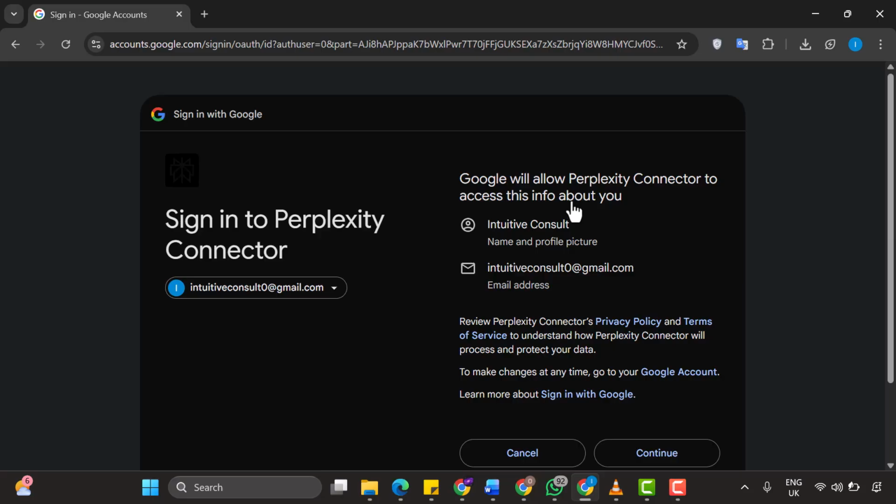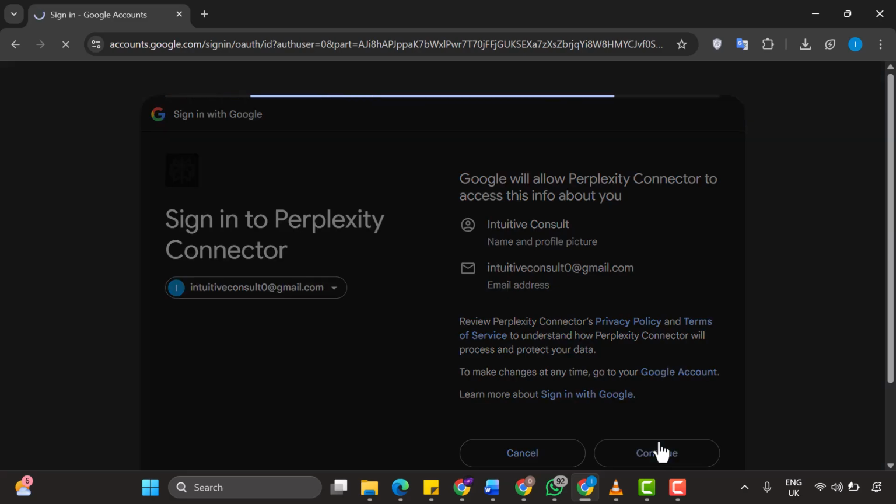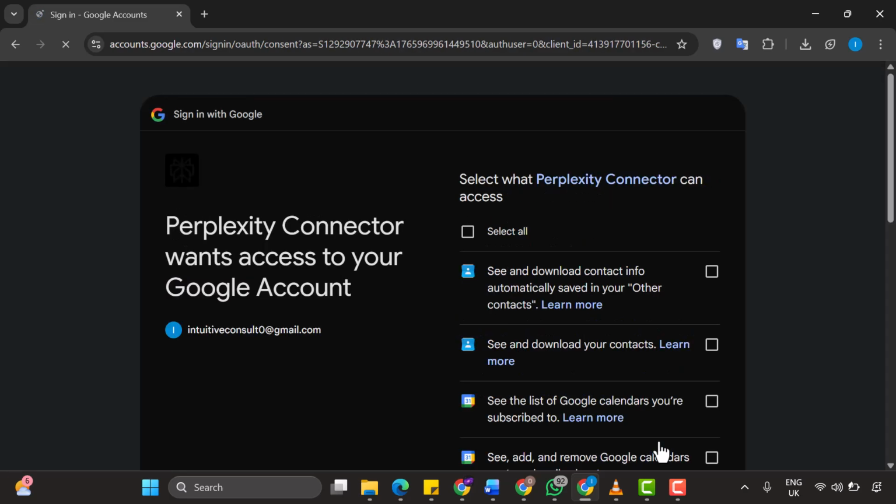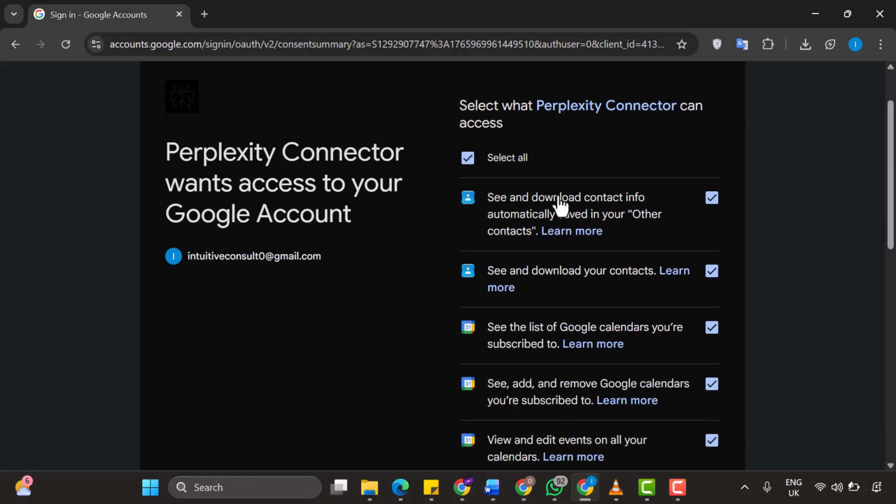Now you'll see that Perplexity is seeking permission to access certain information from your Google account. It's asking to allow Perplexity to access your name and your email address. This is standard for any OAuth integration. Go ahead and click Continue to proceed. Now we see a detailed list of exactly what the Perplexity connector can access. I want to go through each of these permissions carefully so you understand exactly what you're granting.